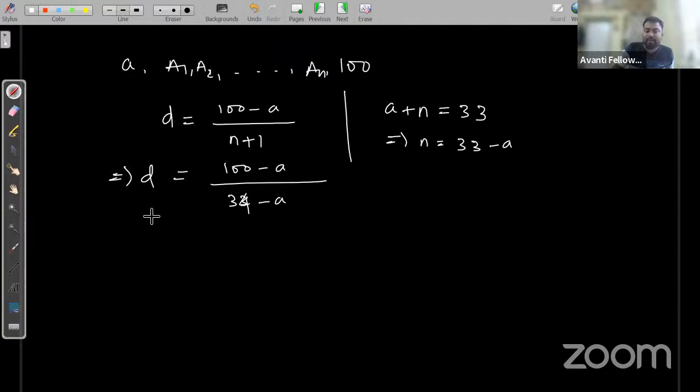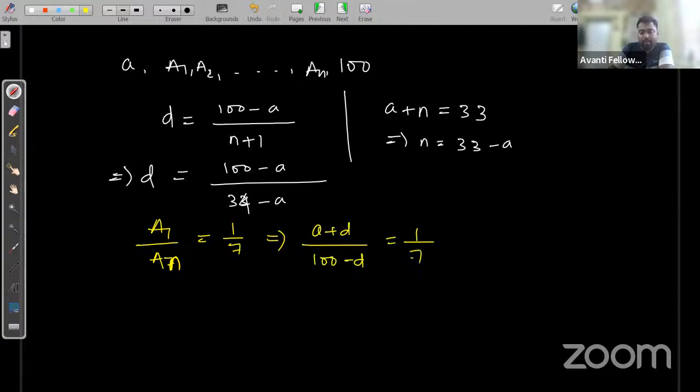Another piece of information given is a1 upon an which is equal to 1 upon 7. Using the formula, this will be (a plus d) upon (100 minus d), which is equal to 1 upon 7.